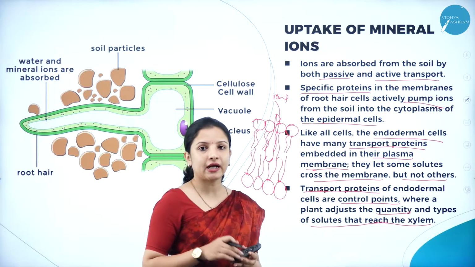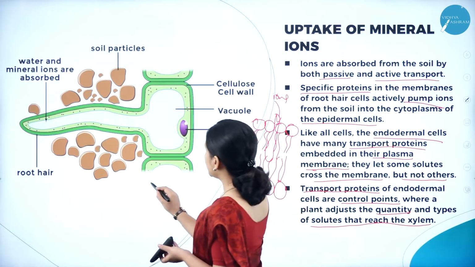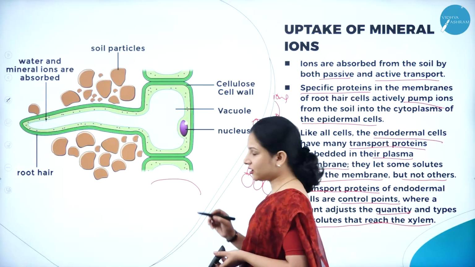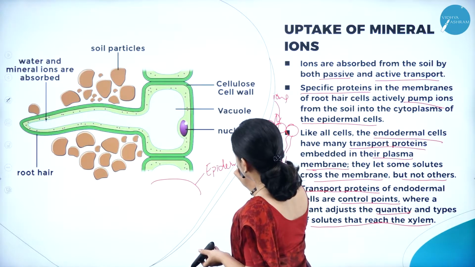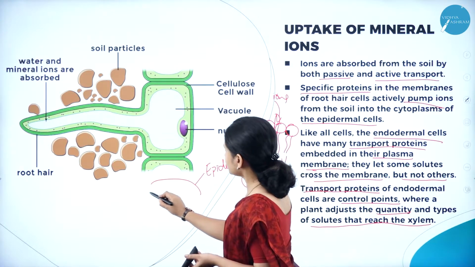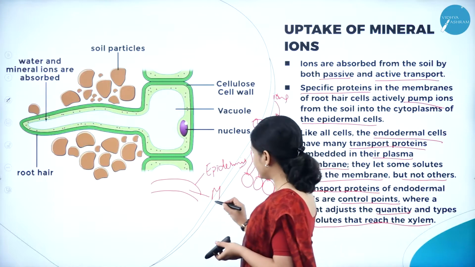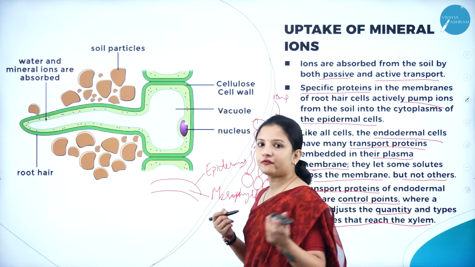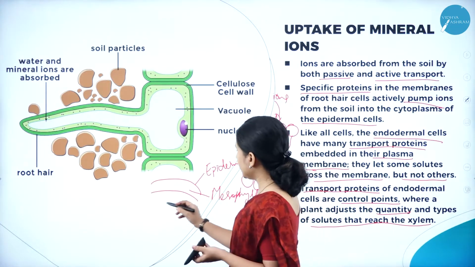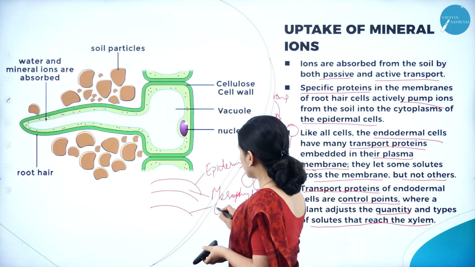So we all know, if you see the structure of the plant cell, what is it made up of? It is made up of one layer of epidermis, right? The outer layer is the epidermis. Then inner to the epidermis is present the cortex or the mesophyll cells, which is made up of parenchyma cells and all that. Inner to that is present one more layer, which is the endodermis.